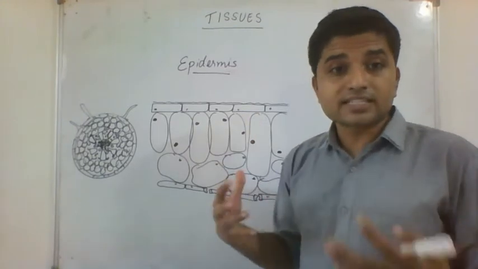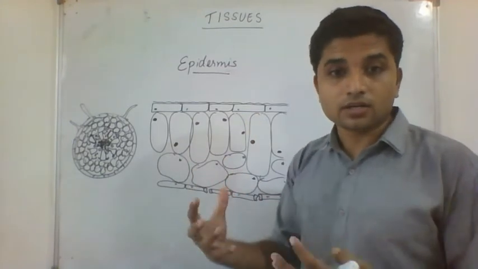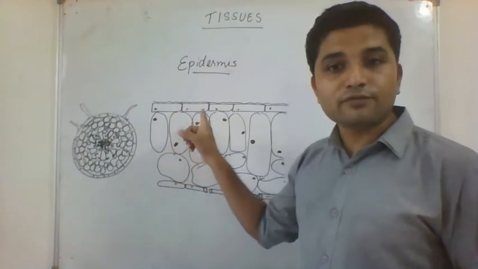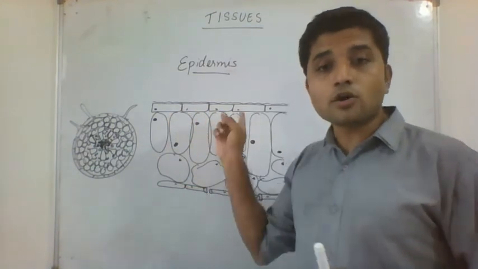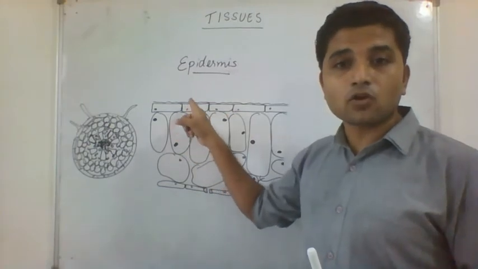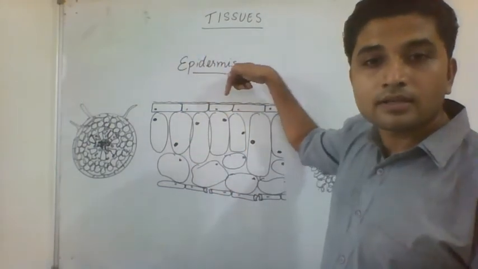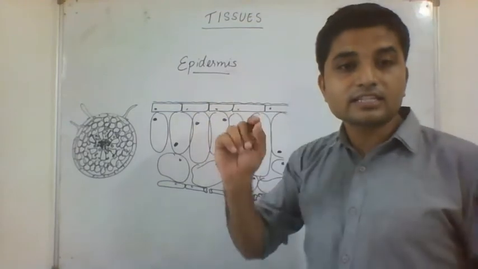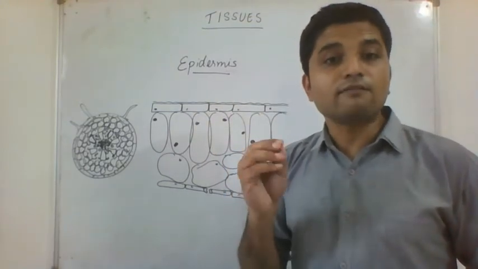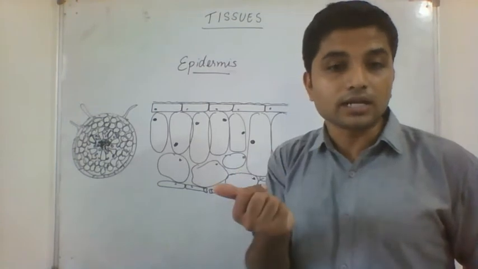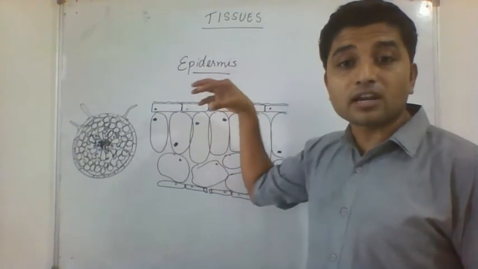And to increase its efficiency of protection, the upper epidermis of the leaf produces an oily or waxy layer on top of itself. You can see I have drawn one more line on top. This layer is made up of a waterproof, water resistant material, a waxy or oily material on which water cannot remain for long.